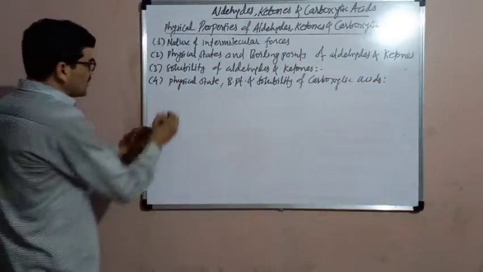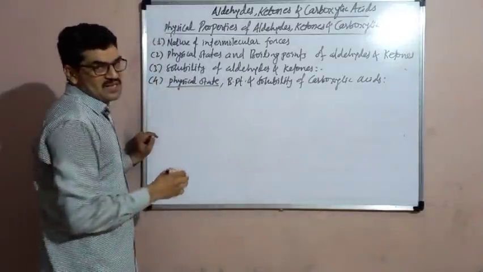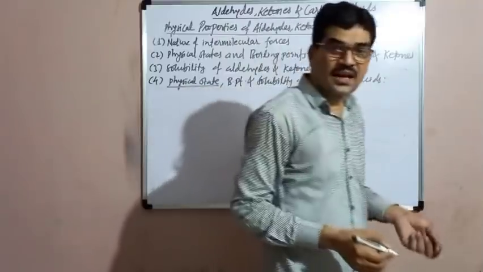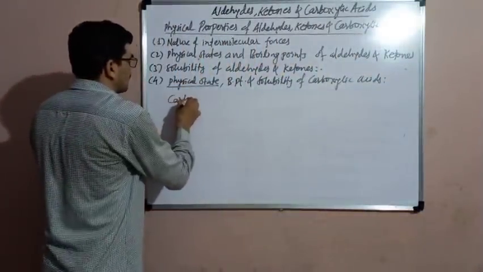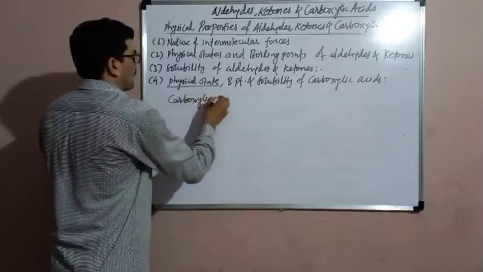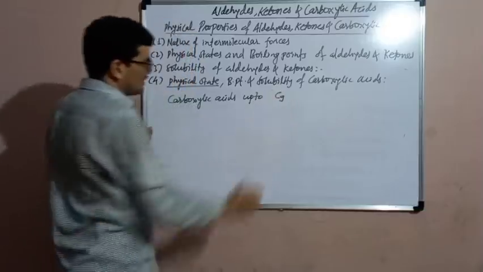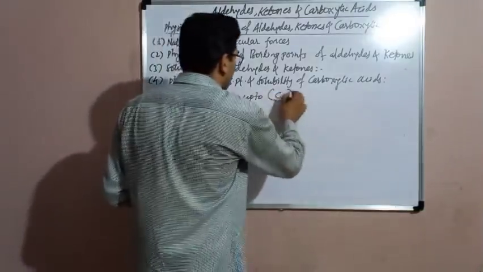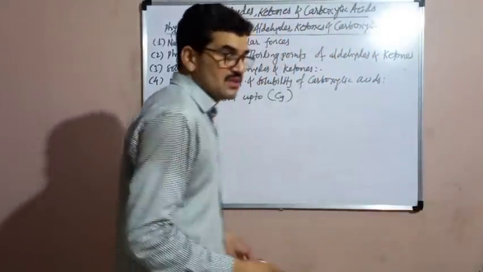Among the carboxylic acids, the first 9 members are colorless liquids. Carboxylic acids up to C9. Now what is the meaning of C9? The carboxylic acids up to 9 carbon atoms.